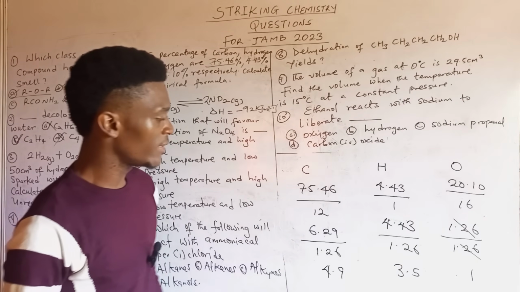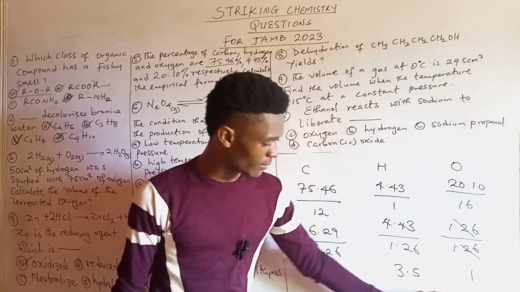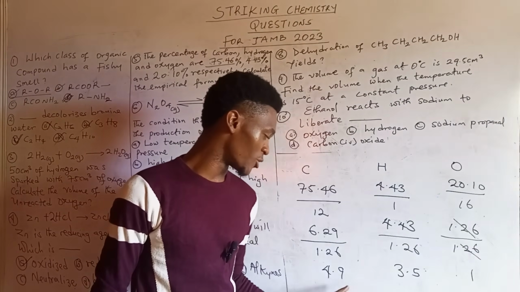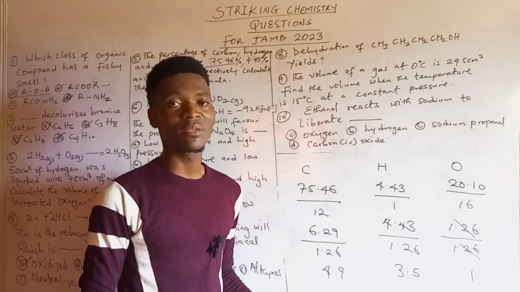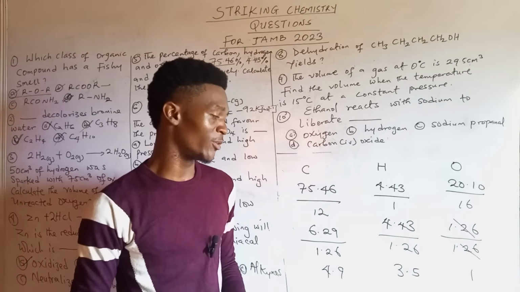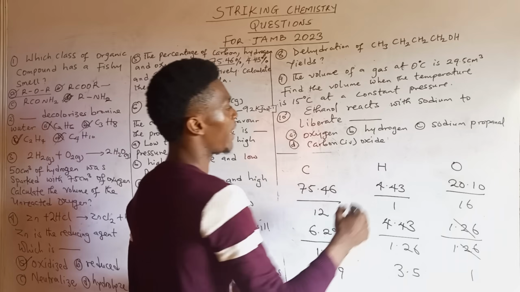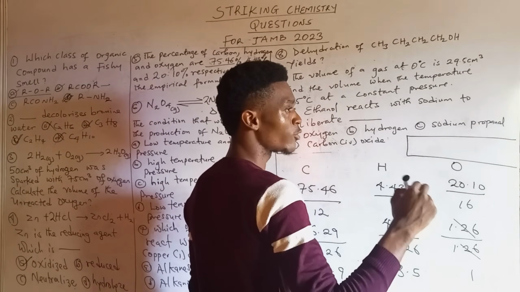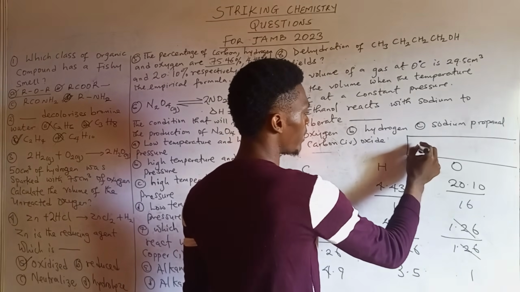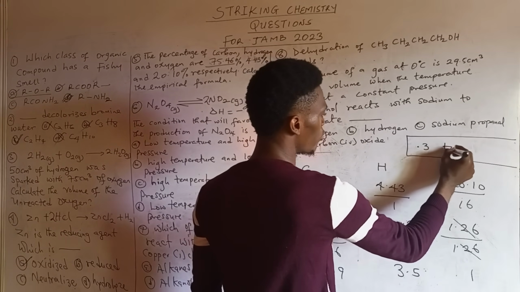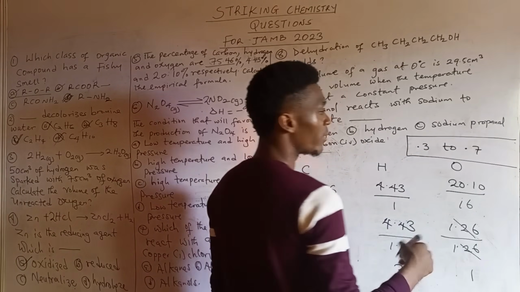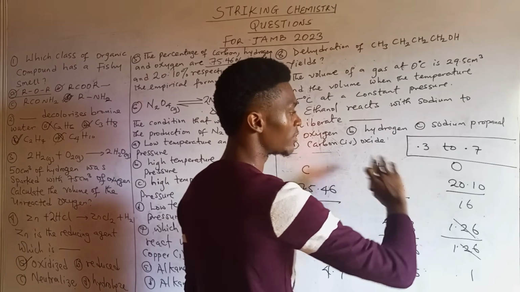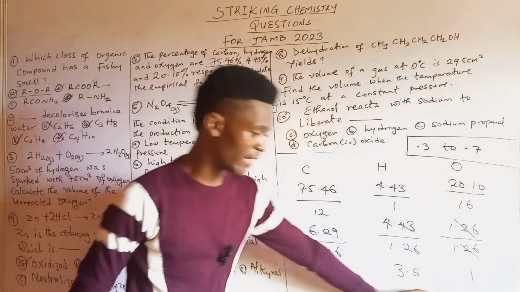So looking at that, we can try to approximate these, but if you do, it would end up giving you a wrong value. Do you know the reason why? Because in empirical formula determination, there are numbers you are not supposed to approximate, from 0.3 to 0.7. Please take note of this. Meaning when you have any values like 0.3, 0.4, 0.5, 0.6, 0.7, don't approximate at the end result.